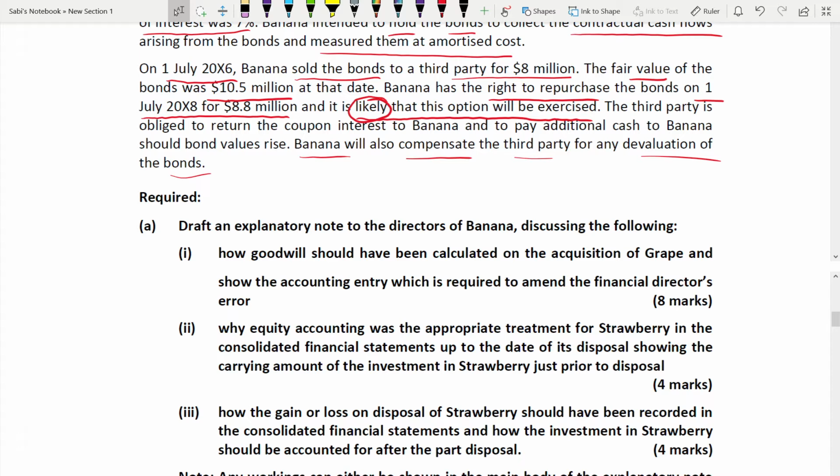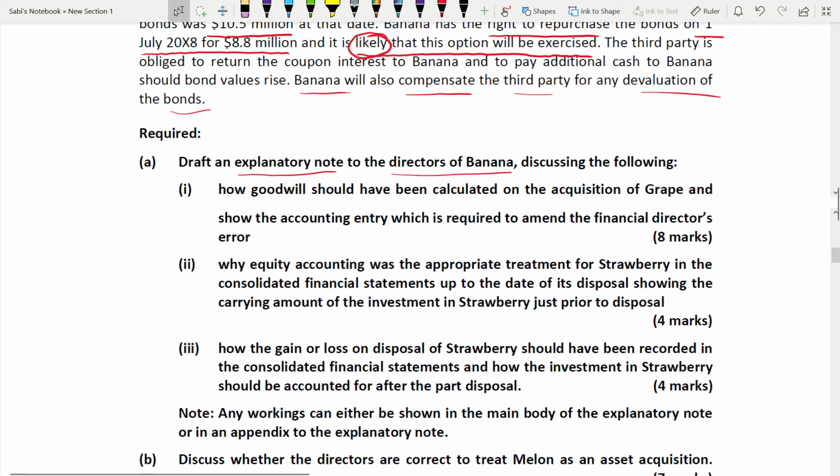So, draft an explanatory note. Again, an explanatory note to the directors of Banana to discuss the following. First part: there are 3 parts to A, and I'm going to answer in order. How goodwill should be calculated on the acquisition of Grape. Goodwill calculation, acquisition of Grape. And show the accounting entry which is required to amend the financial statements' error. You have to amend the error. Remember that. An accounting entry is required. So calculate goodwill and also amend the accounting error.